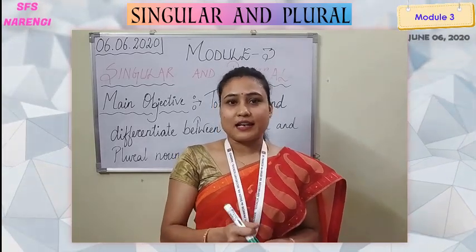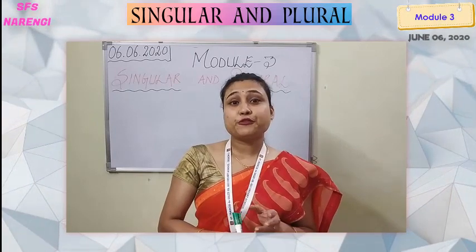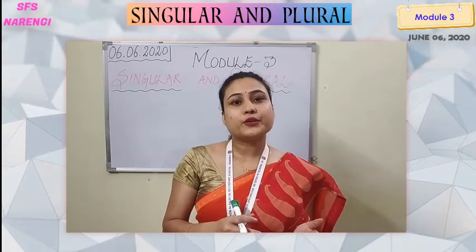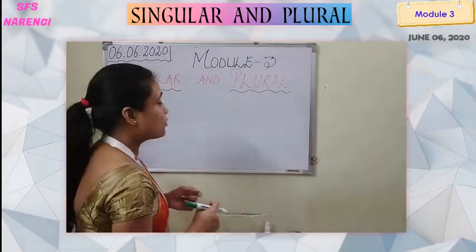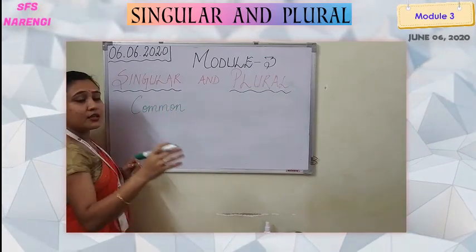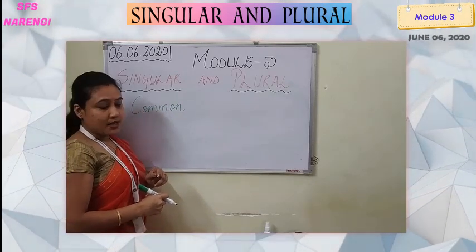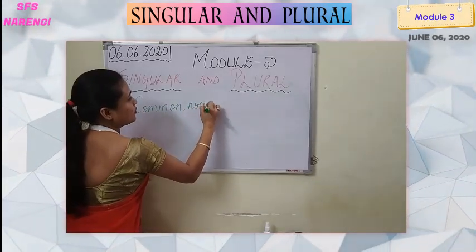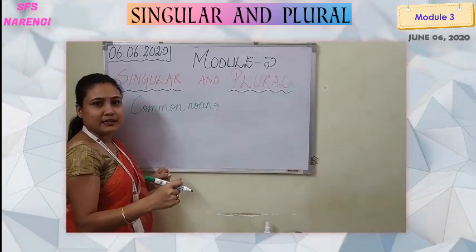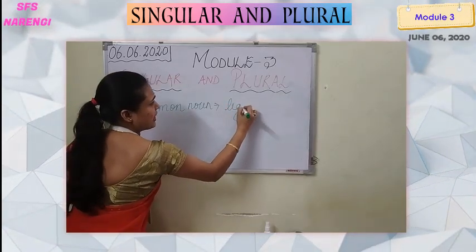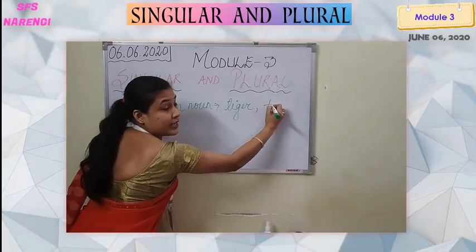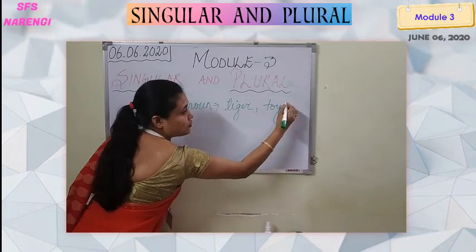Let's see that now. Let's see a few common nouns that can be either a singular noun or a plural noun. As I told, common nouns are the names that we give in general to a person, place, animal or thing, right? Suppose animal, it may be any animal. Just give me one example. Name of an animal, tiger. Then thing, toy.